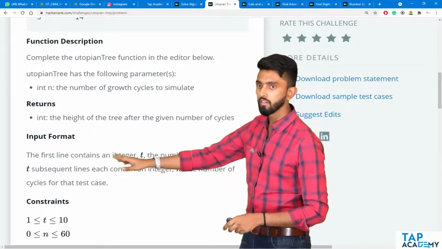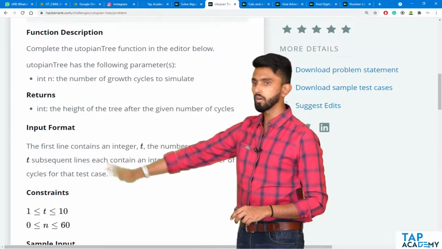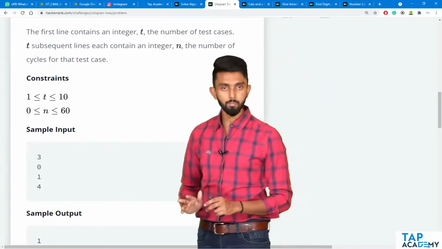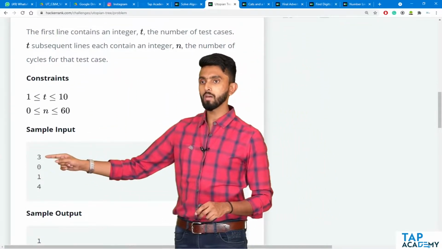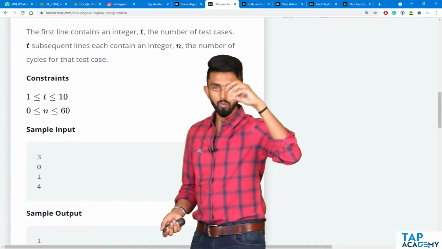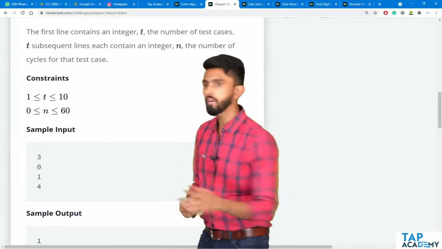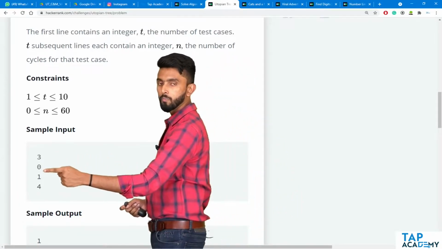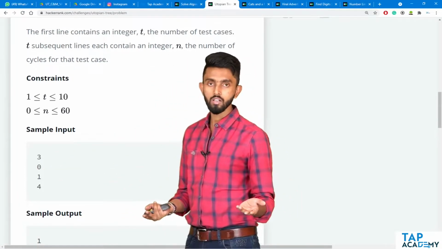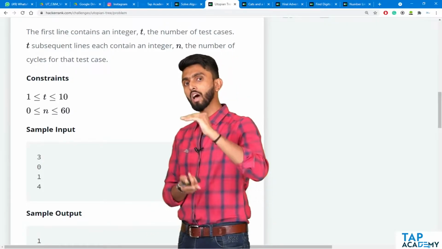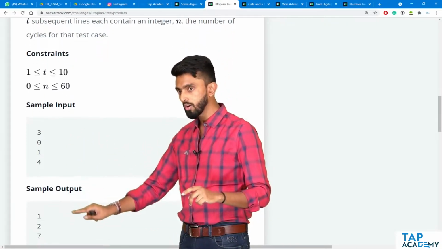They have given the input format, and all this we will see. Come down. They have given some constraints and some samples. For example, 3 means they are going to give you 3 different values of n. The first value of n is 0. 0 means no growth cycles, which means initially what is the height of the tree? 1 meter.